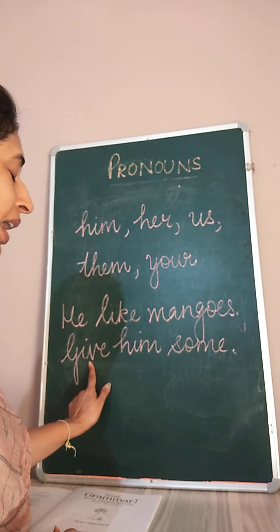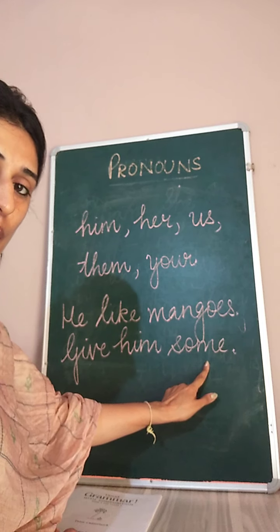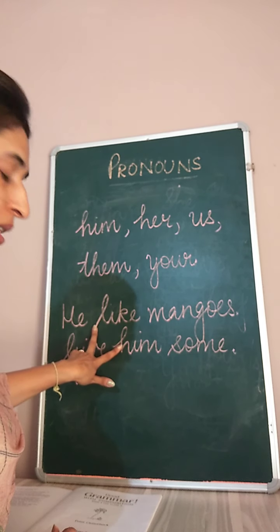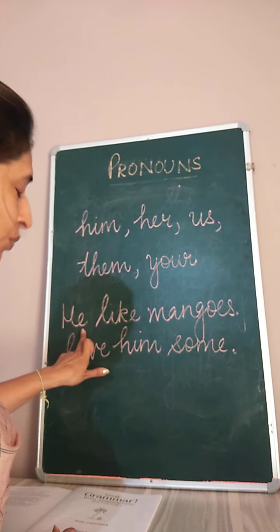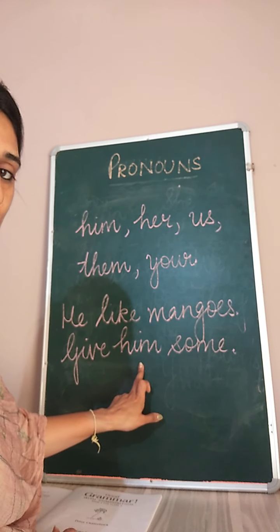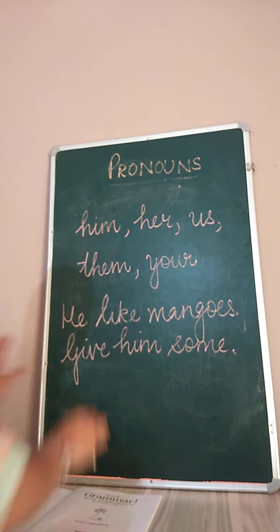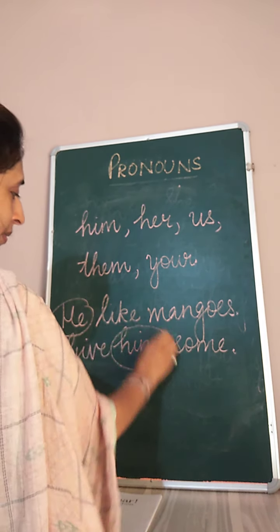In the second part we have replaced this he with him: give him some. But we are talking about the same person. Okay, in the first part we have used he as a pronoun, in the second part we have used him as a pronoun. So he likes mangoes, give him some. So these both are pronouns.